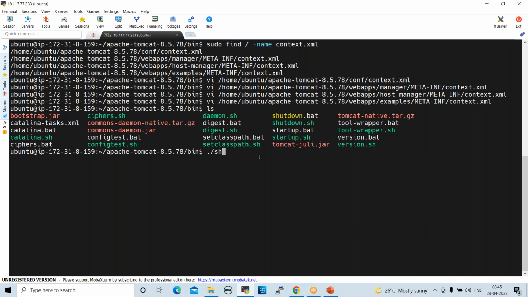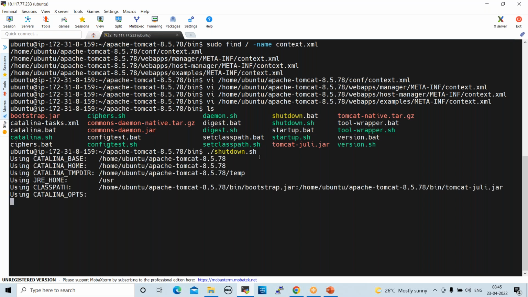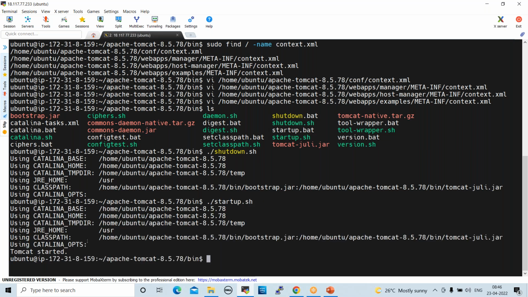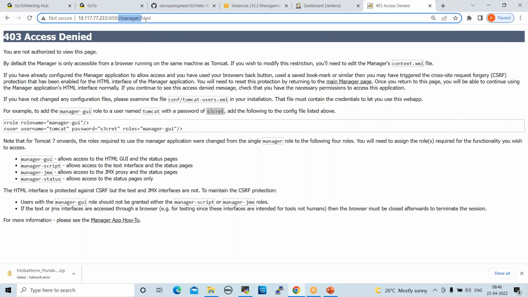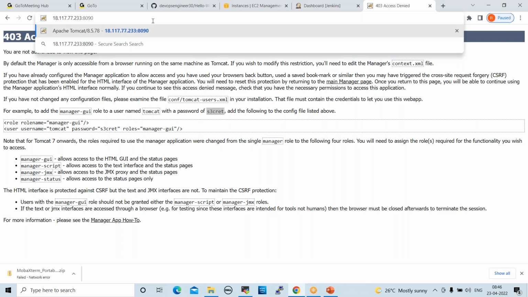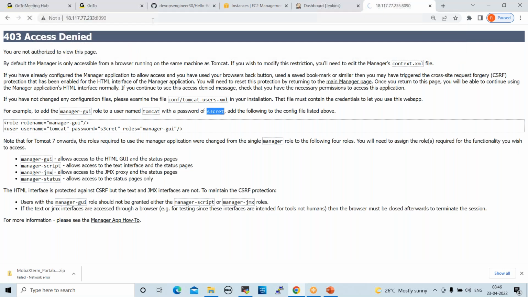Now we need to run shutdown.sh and then ./startup.sh. Fine, now this is started. Now you can go back to Tomcat. I remove this up to here, I can remove this and enter again.